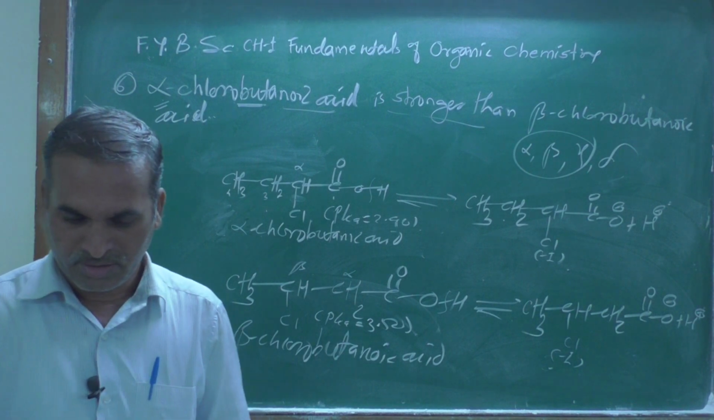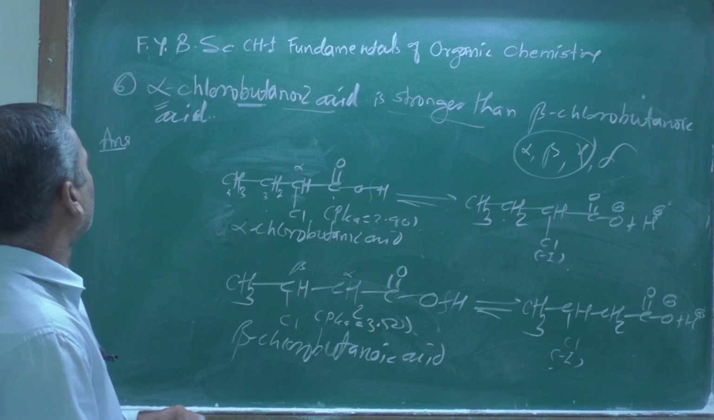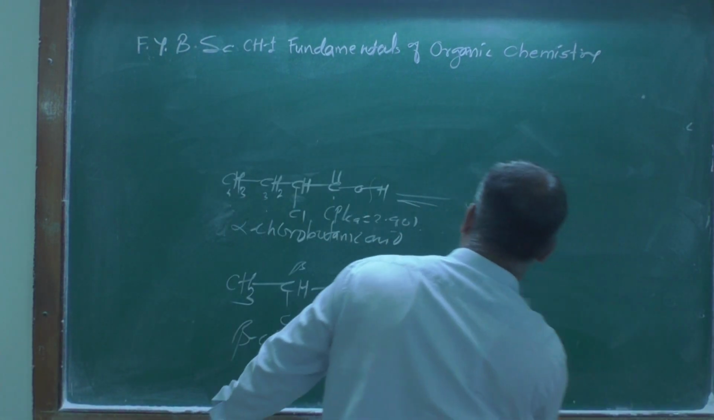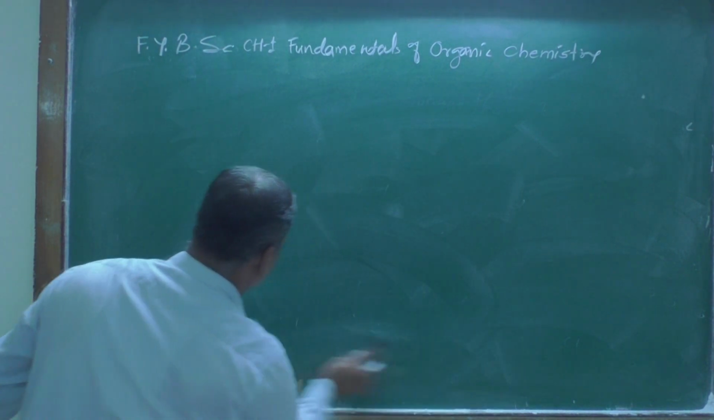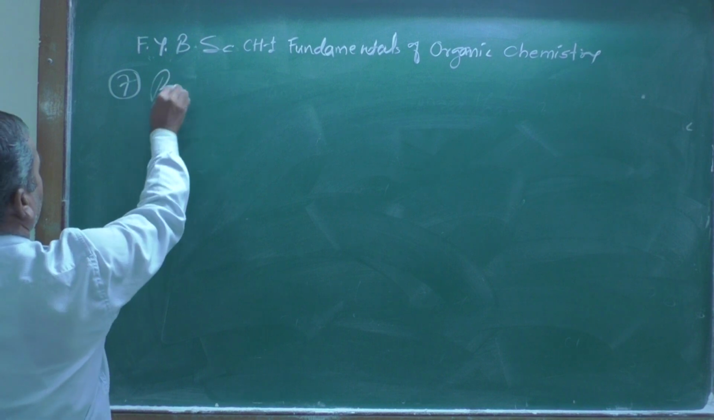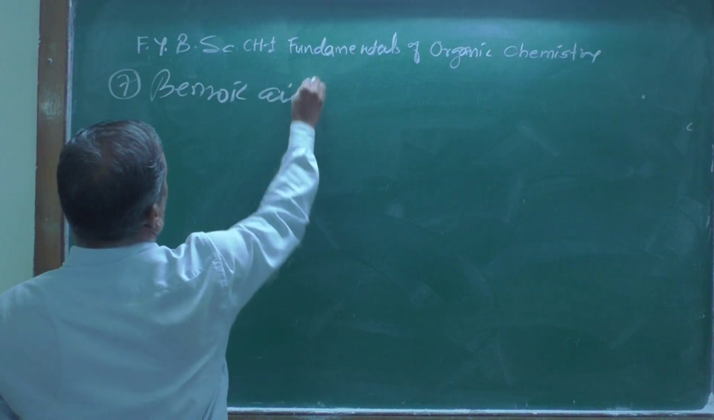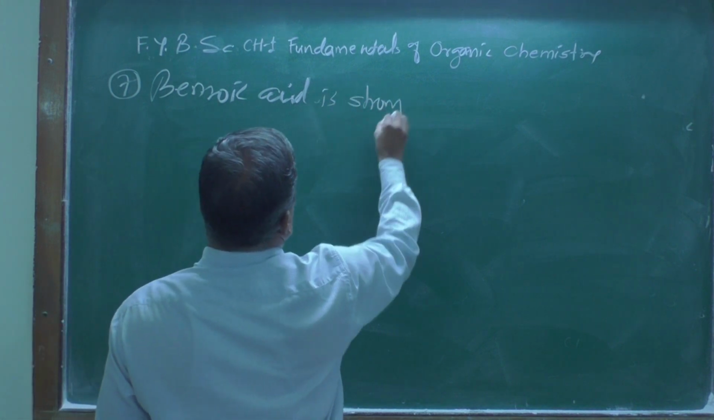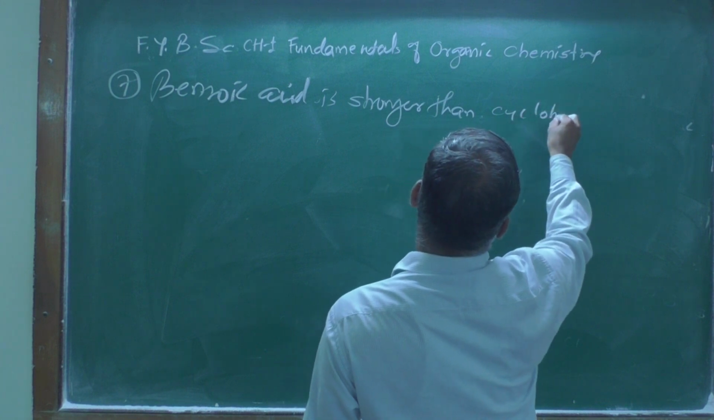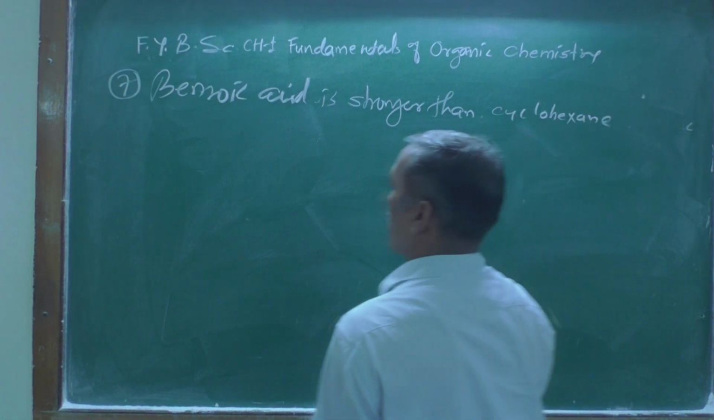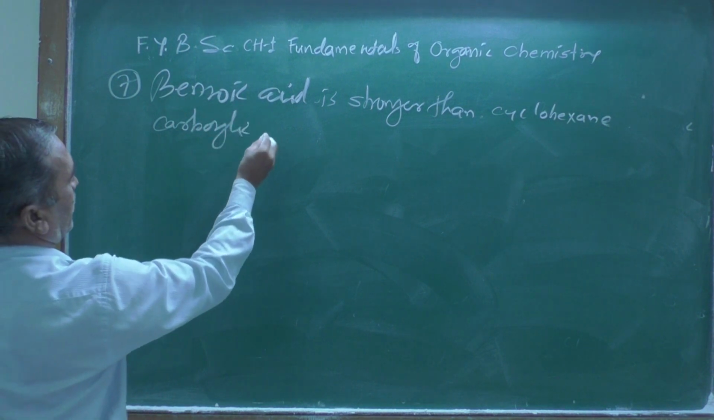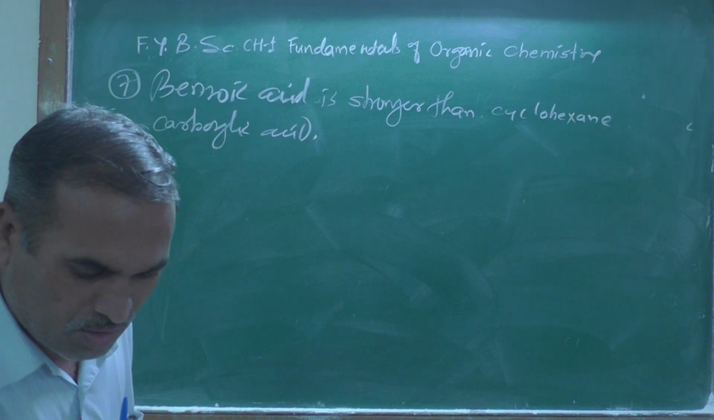And now the application number 7, that is, benzoic acid is stronger than cyclohexane carboxylic acid. So now how do you explain this?